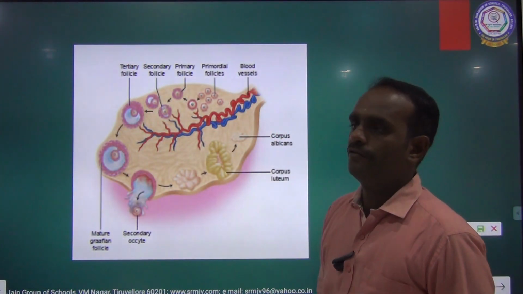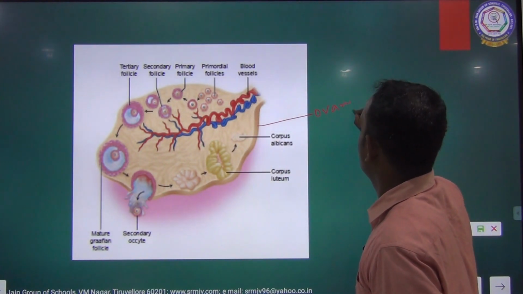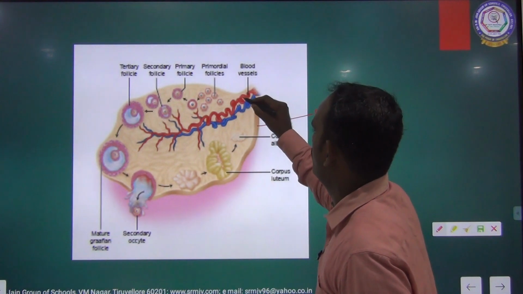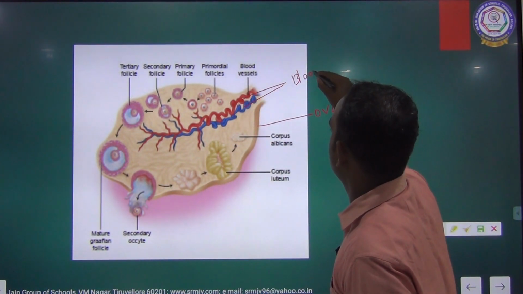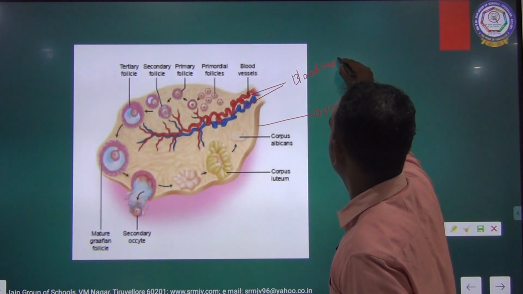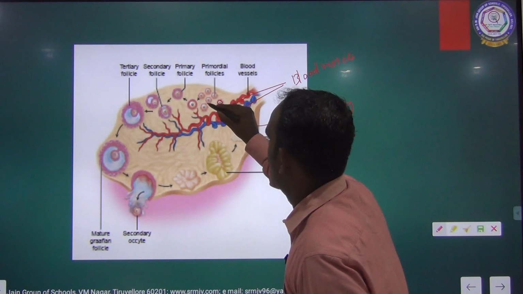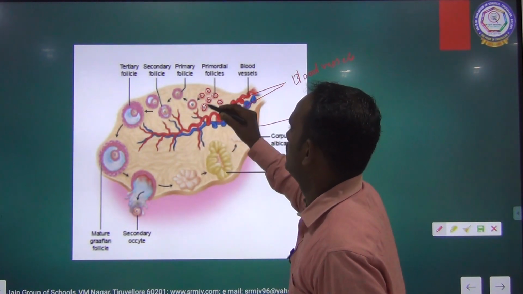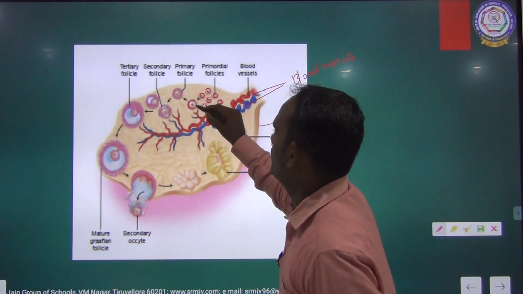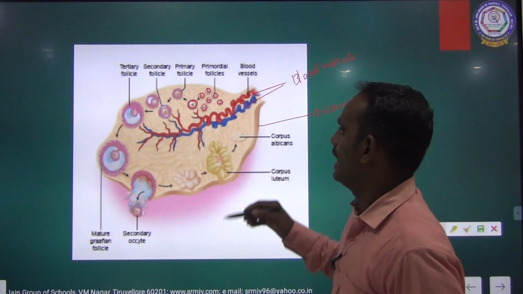See the diagram of the ovary, and this is called blood vessels. Small vesicles, this is called the primary follicle.